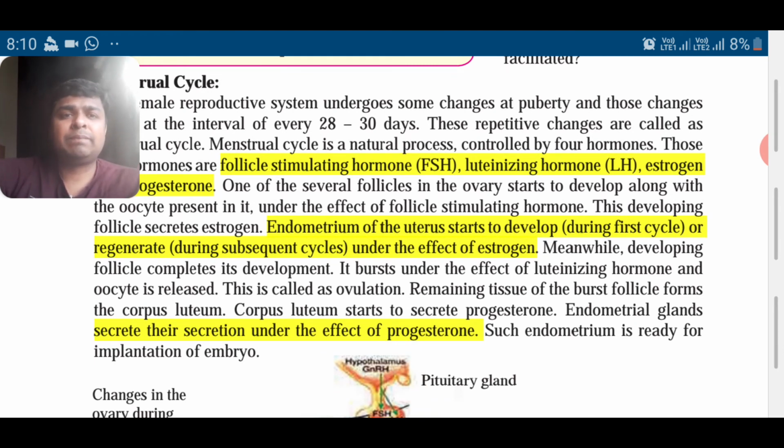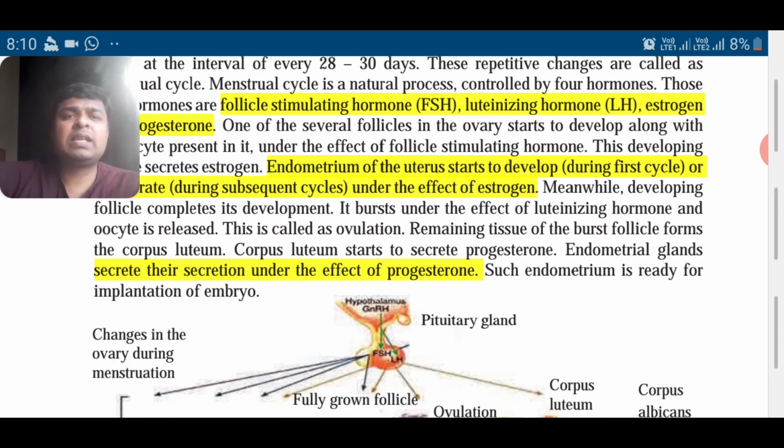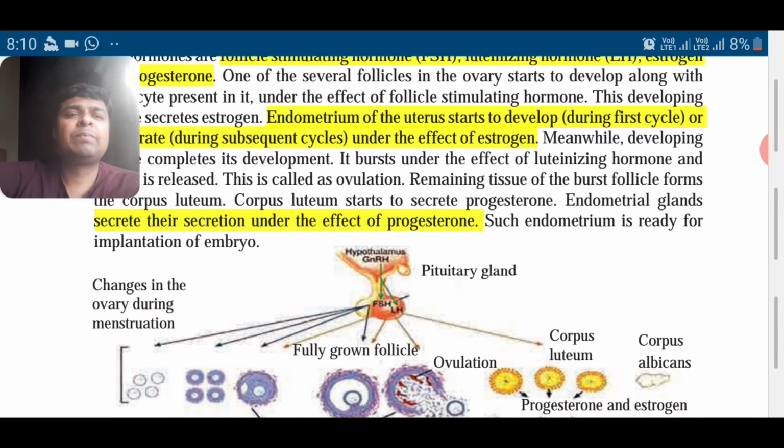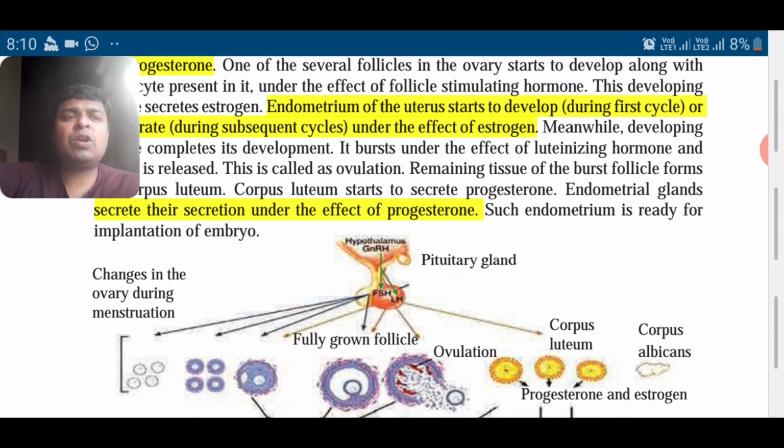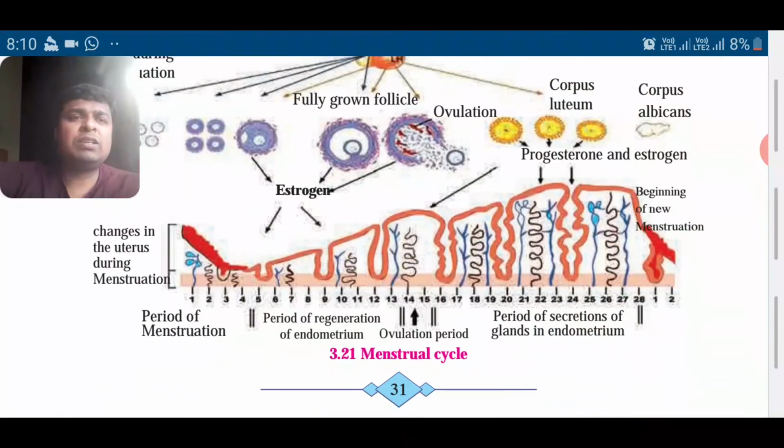The developing follicle from the ovary starts developing and it bursts, under luteinizing hormone, and the oocyte is released. Then the burst follicle forms corpus luteum, corpus luteum starts to secrete progesterone, and under this progesterone endometrial glands secrete their secretions, and the wall is ready for implantation.